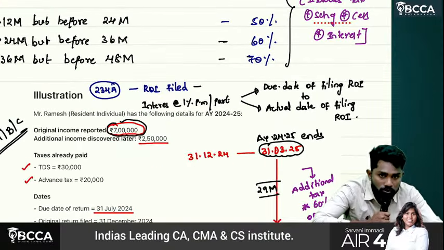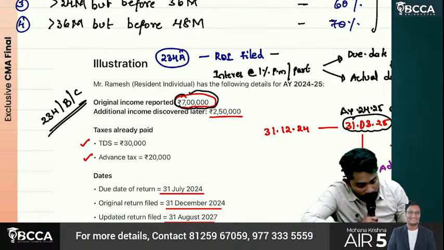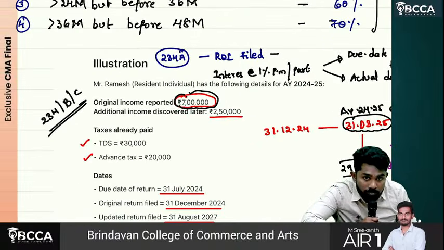Sir, first, original income is how much? 7 lakhs.